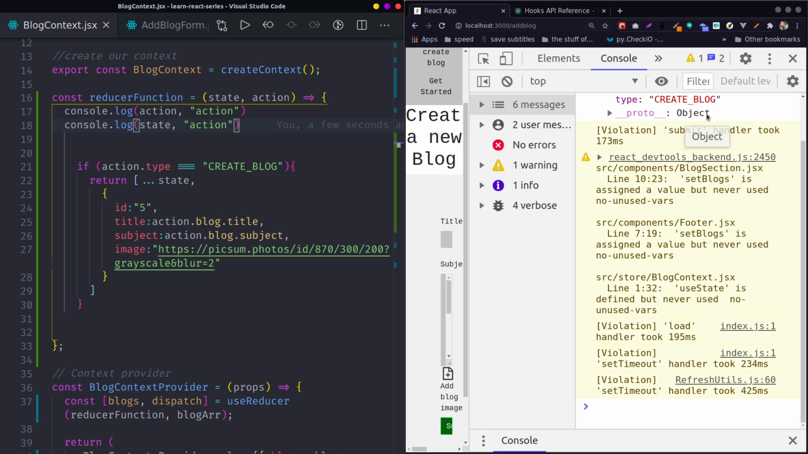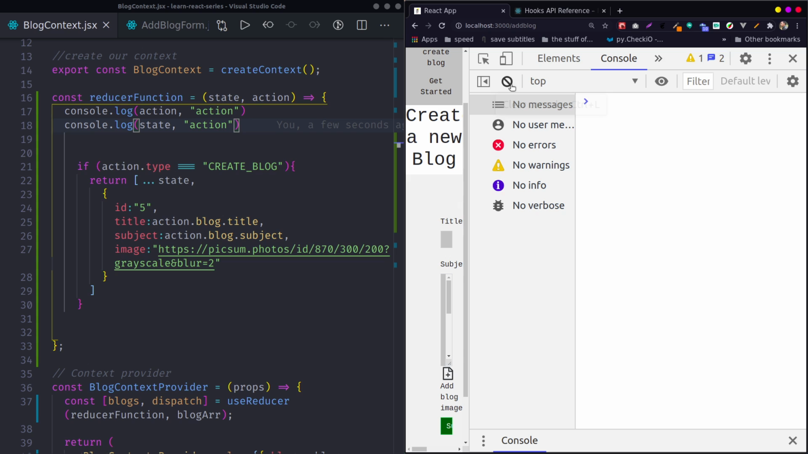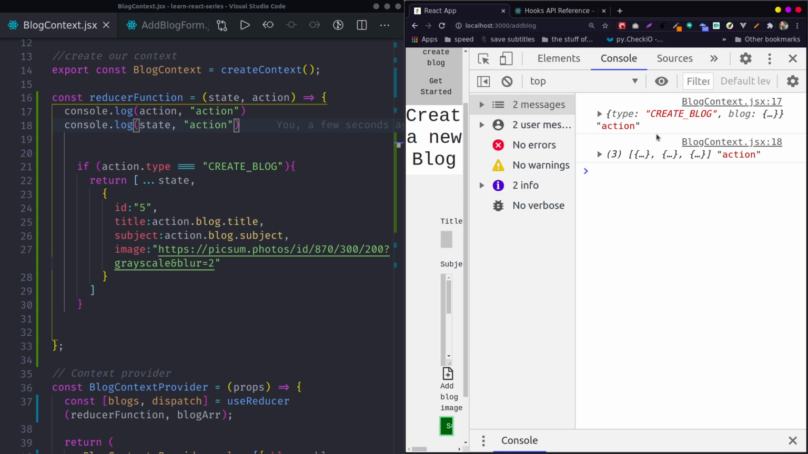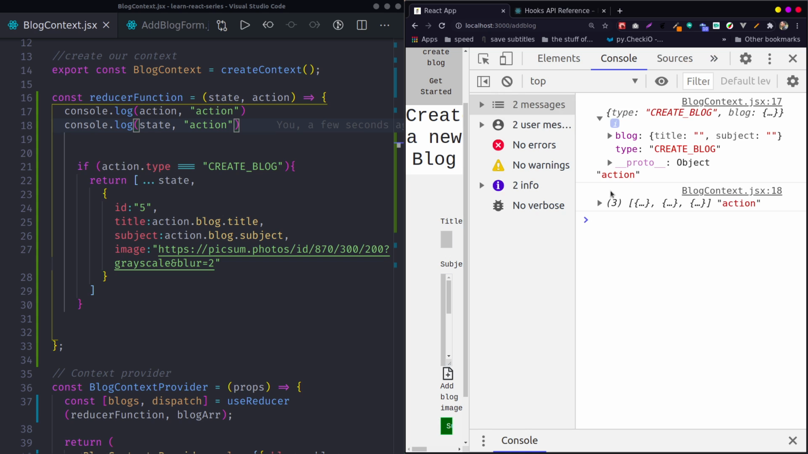It's okay. Let's first clear this up. If I submit here, that's uploading something. You can see this is the action together. This is the action, and this is the state.